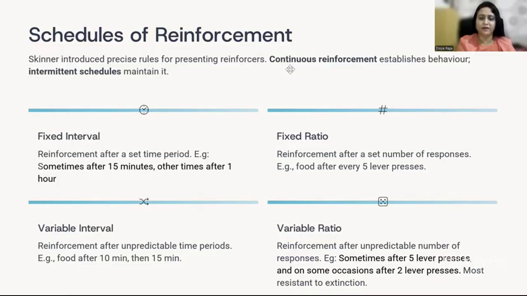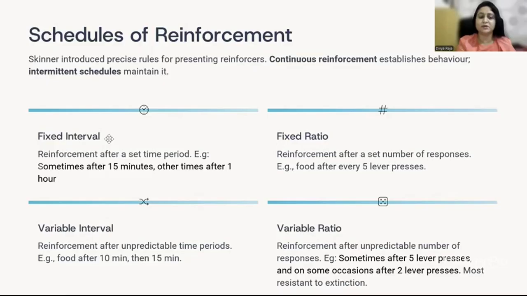Basically, if we have to understand what is continuous reinforcement, an example would be the rat. Every time the rat presses the lever in the operant conditioning experiment, it is rewarded with a pellet of food. So every time it presses the lever, a food pellet drops down. That is continuous reinforcement. Now, intermittent schedules, there are interval schedules and ratio schedules.